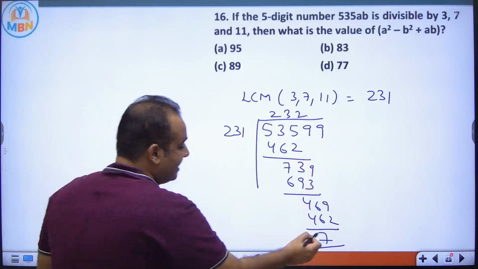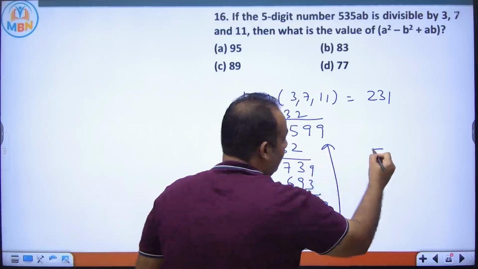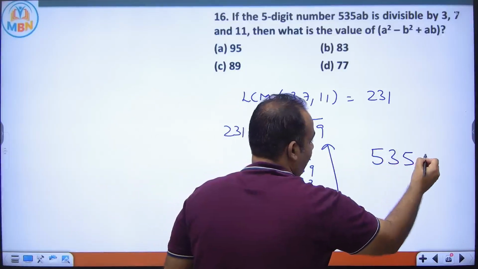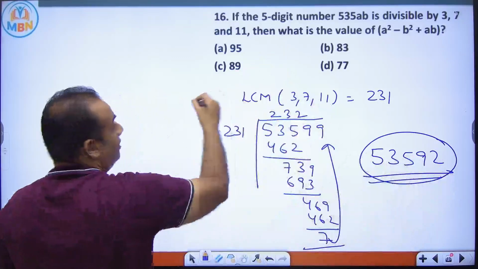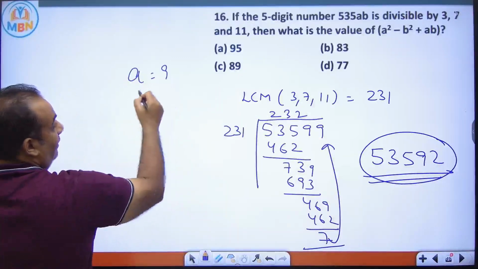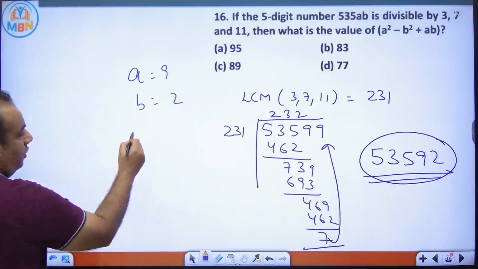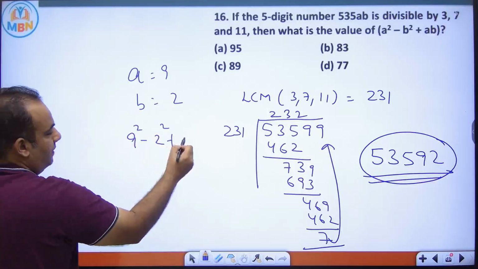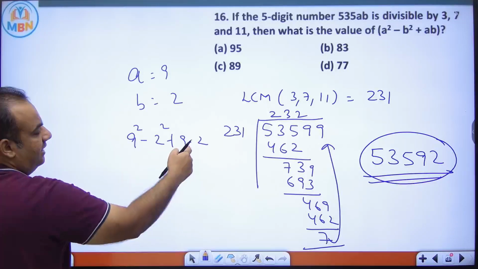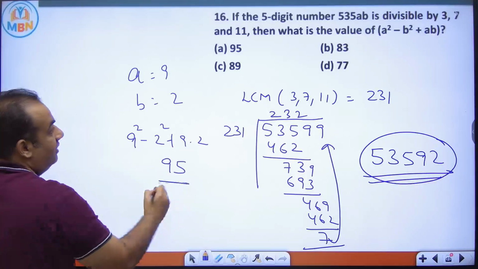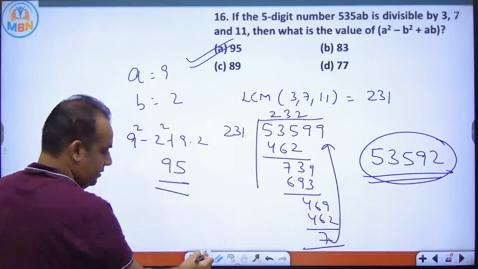So if this 7 was not there, then this number will be divisible by 231. So this was the number. And if this is the number, so I can say that A is 9 and B is 2. Now you have to solve 9 square minus 2 square plus 9 into 2. So 81 minus 4 is 77. 77 plus 18 is 95. So answer for this is A option.